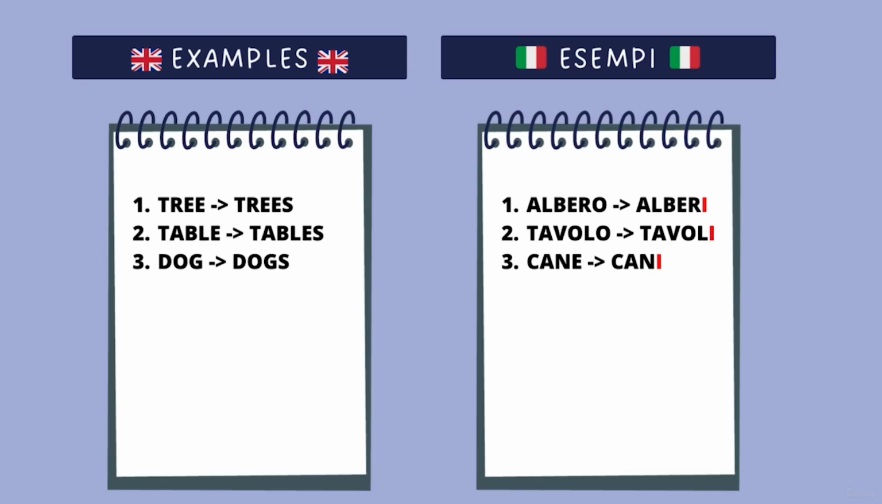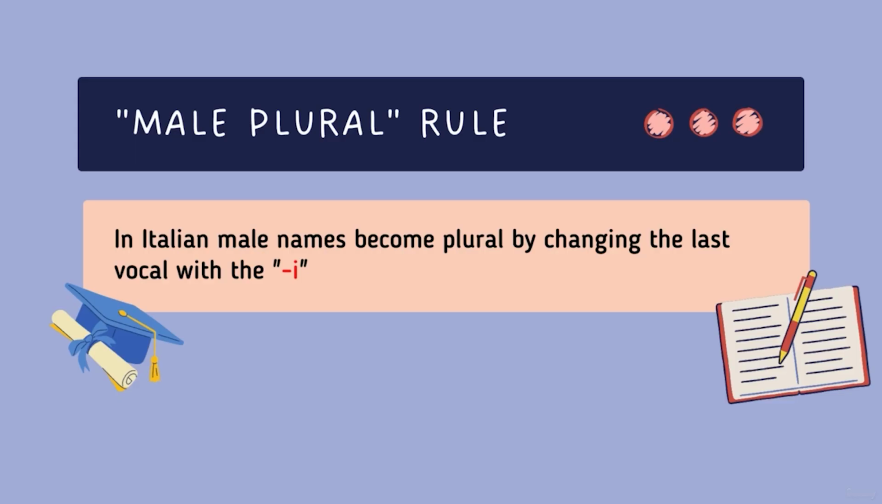Let's see some examples. Tree or trees, in Italian is albero or alberi. Table in Italian is tavolo and tavoli. Dog and dogs, in Italian is cane, cani. Okay, I hope that it's clear. So just reading the rule again: Italian nouns, when they are plural, change the last vowel to the letter I.